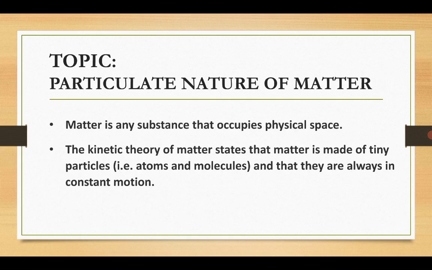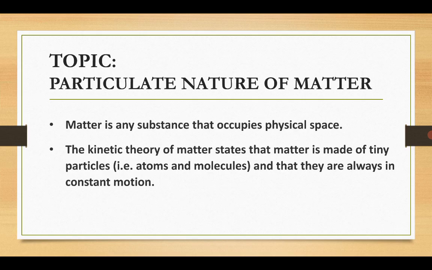So what does the kinetic theory of matter state? It states that matter is made of tiny particles. That's not difficult to say. And that these are in constant motion. So the particles, you may want to say what particles these are. They can be atoms. Remember, atoms are the tiniest particles of matter, containing electrons, neutrons, and protons. Sometimes the particles can be a combination of atoms, which is called molecules.